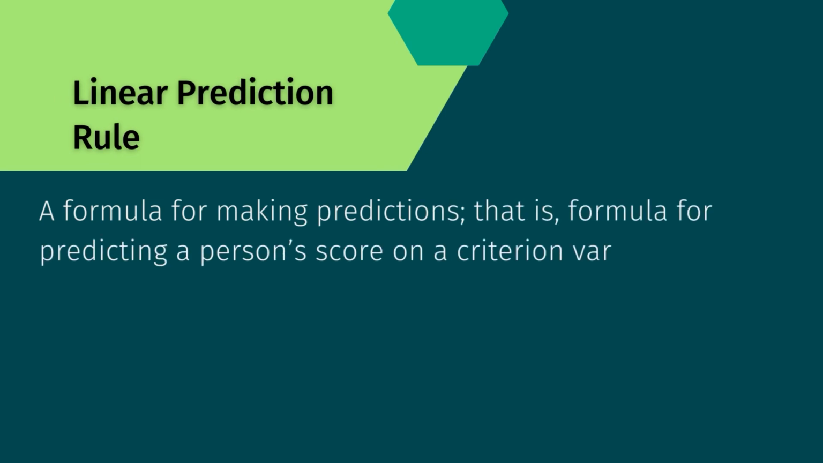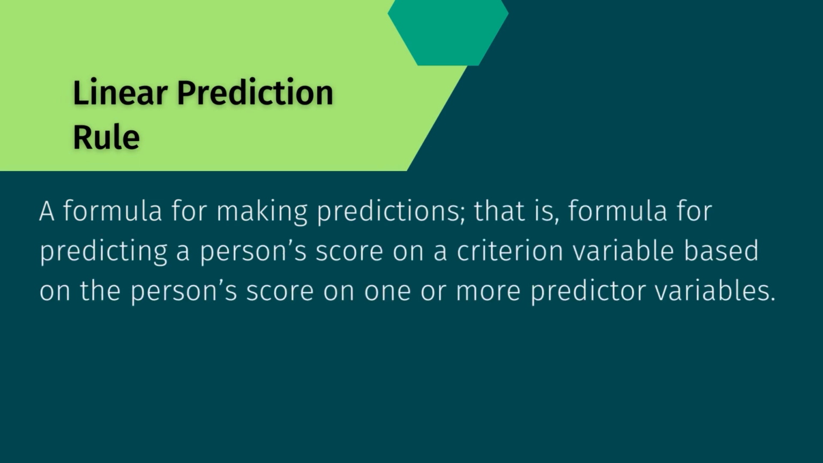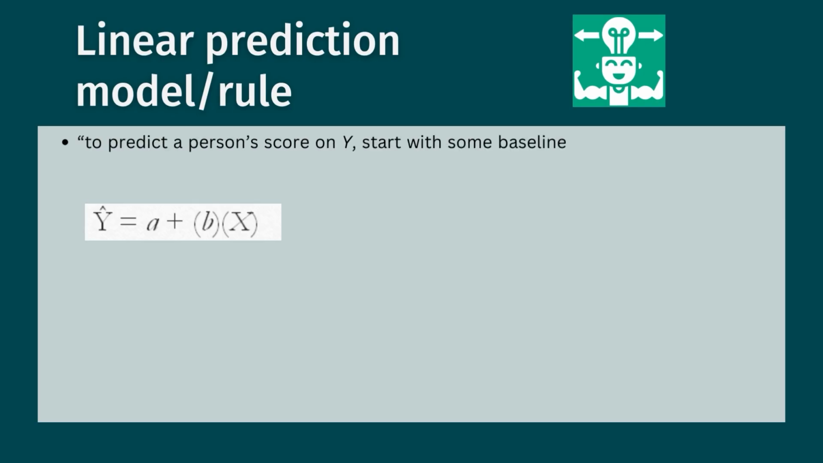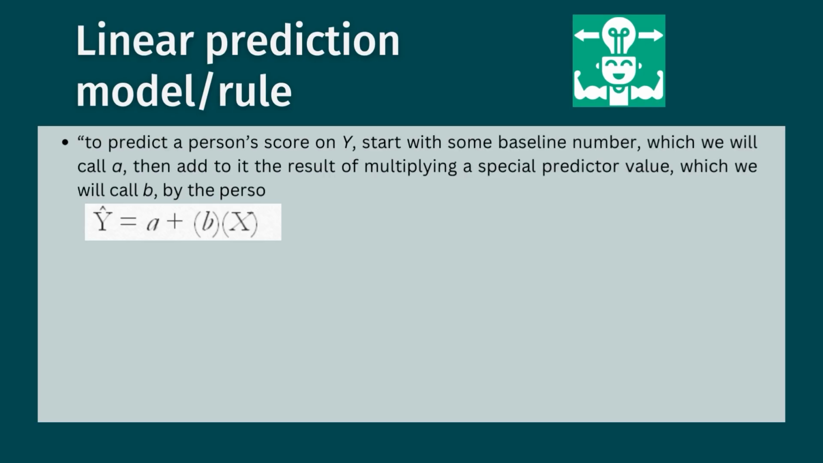What is a linear prediction rule? It is a formula for making a prediction, for predicting a person's score on a criterion variable based on the person's score on one or more predictor variables. Score here means the raw scores. We will see how. To predict a person's score on Y, which is your dependent variable, start with some baseline number which we can call A. A is a constant here.